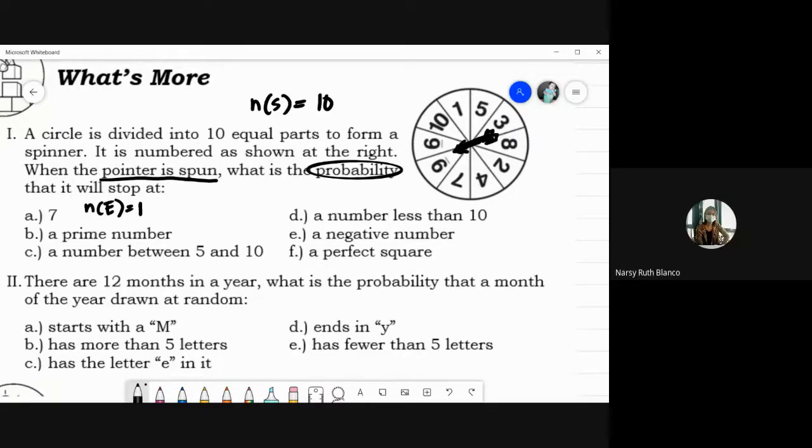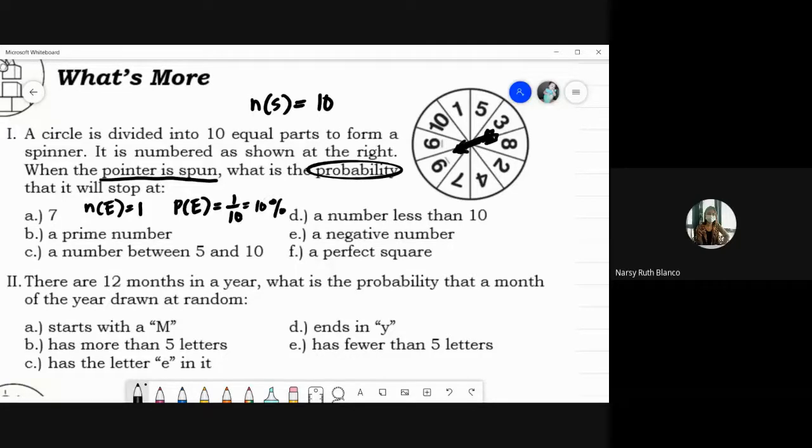1. Therefore, ang probability of this event would be, who would like to answer? What would be the probability of that event? 1 over, fraction lang para mabilis. Okay, sabi niya Owerada 10%. Okay, naka-percentage siya. Tama naman, 1 over 10, or 10%. Napakahusay. Okay, 1 over 10 or pwede tayong sumagot ng 10% kung naka-percentage siya. So, hindi na magkasya. Okay, letter B.